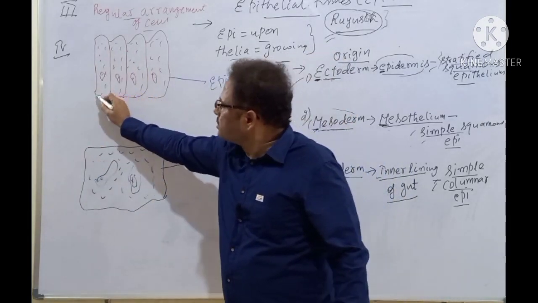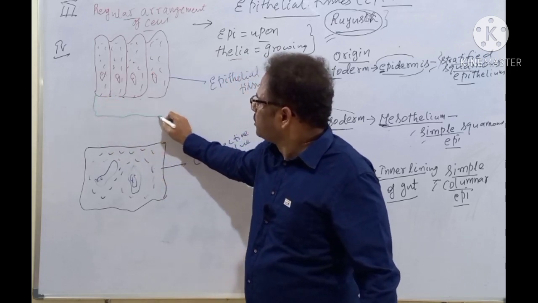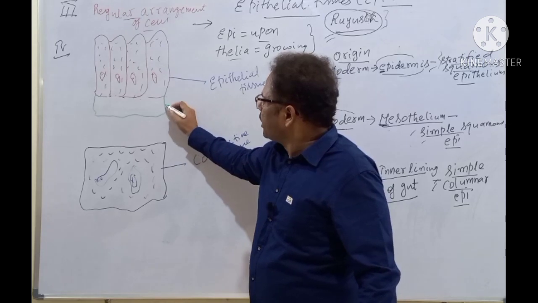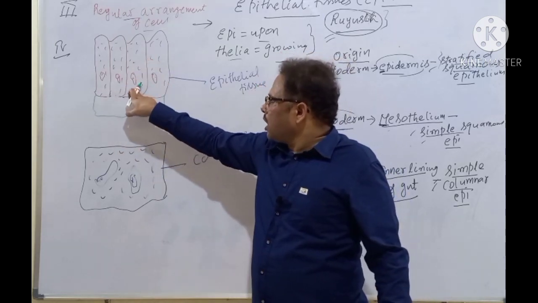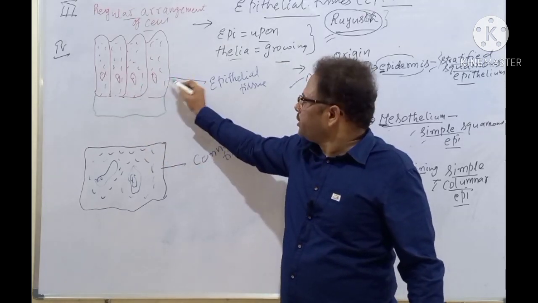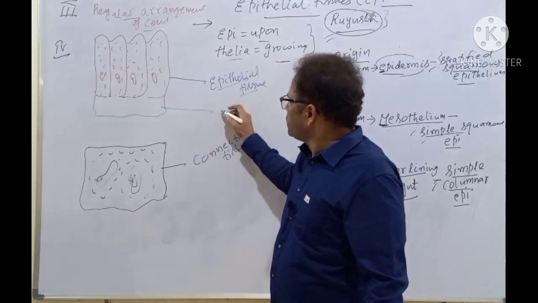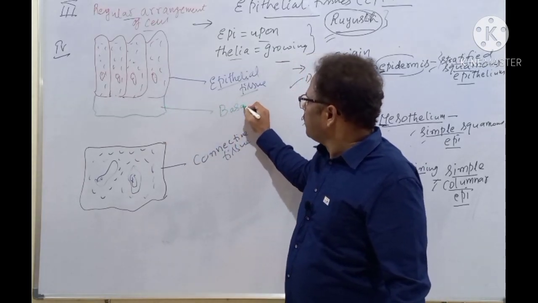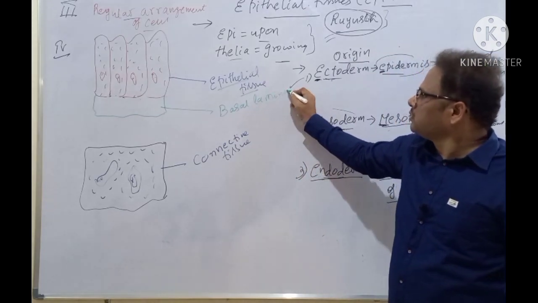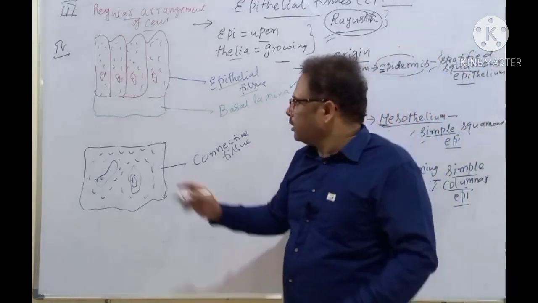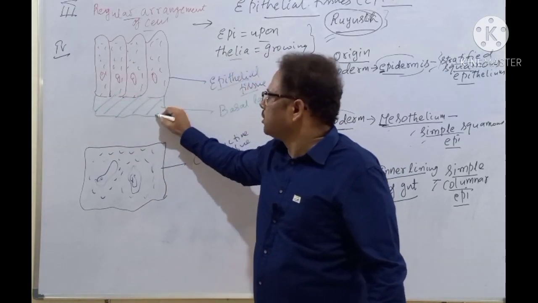Epithelial cells will secrete a substance here. Just below the epithelial tissue, immediately adjacent to it, there is a layer, and that's called the basal lamina. This is the basal lamina. Clear?